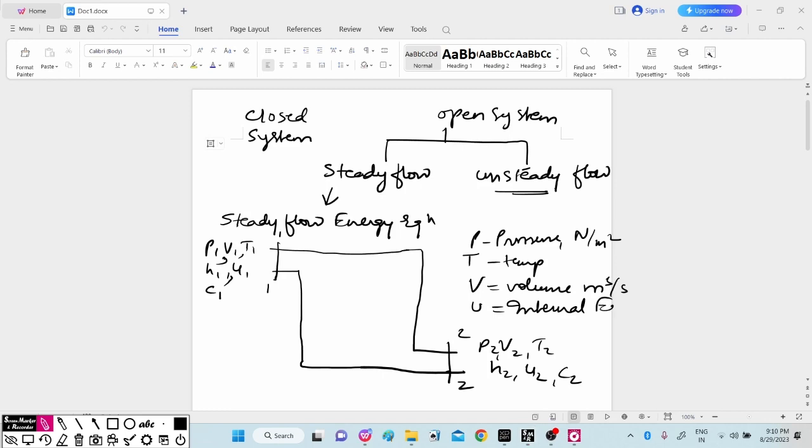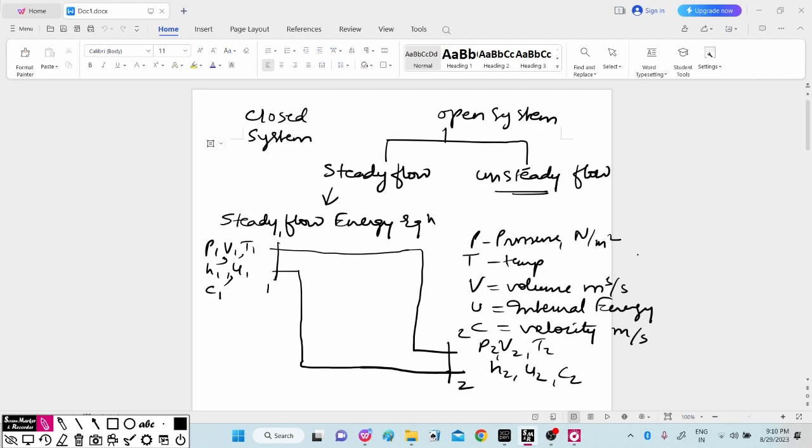Internal energy. C will be the velocity, which will be meter per second. Energy in the form of joule, you can consider it. Now here, considering these terms P1, V1, T1, U1 and P2, V2, T2, if you apply this energy equation, you